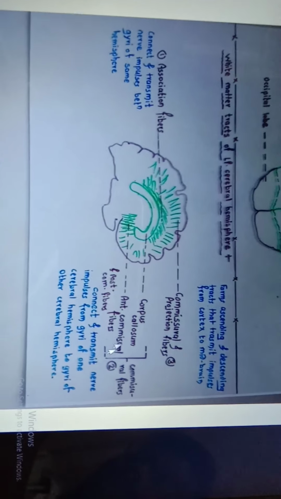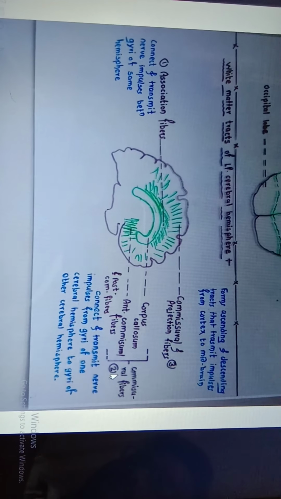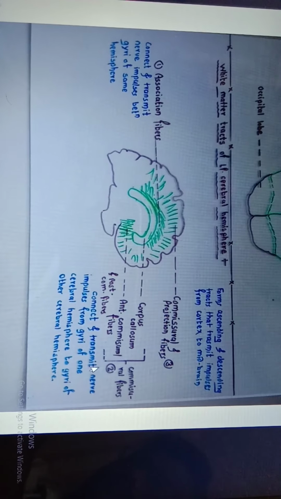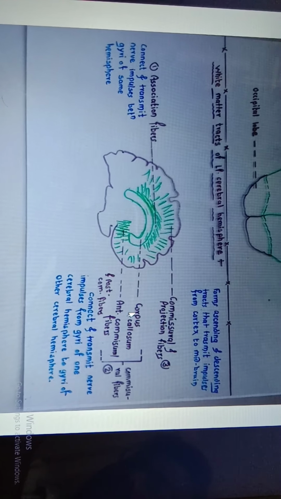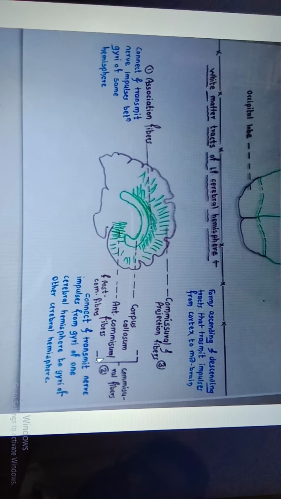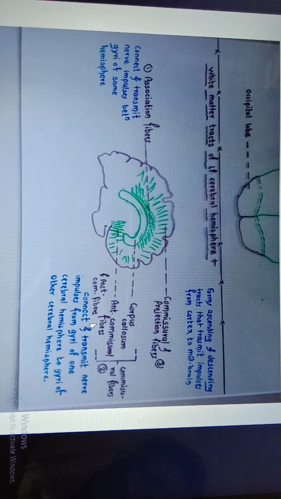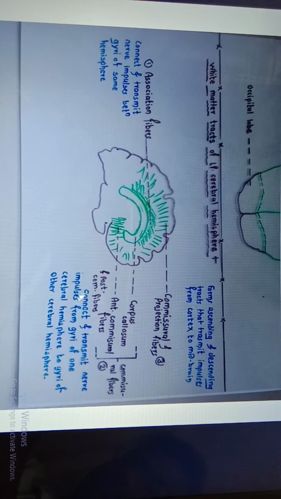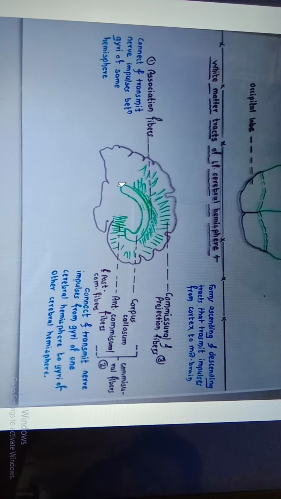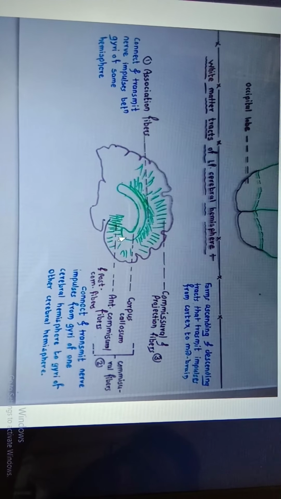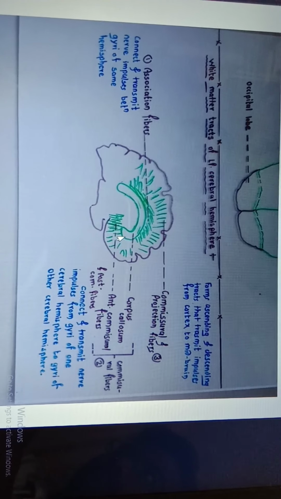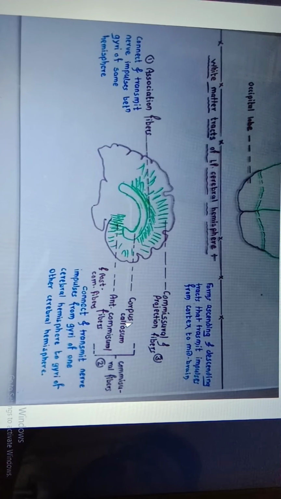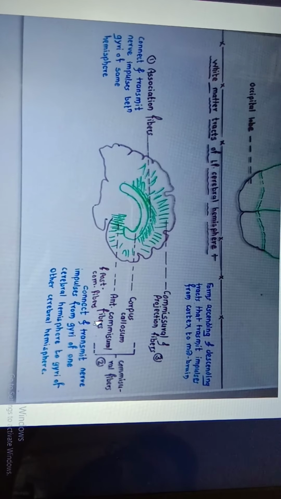Second type is commissural fibers. Corpus callosum is the best example of commissural fibers. Another example is the anterior commissure. So what are they doing? They connect and transmit impulses from gyri of one cerebral hemisphere to the gyri of the other cerebral hemisphere. That is the main important function of the corpus callosum and anterior commissure.